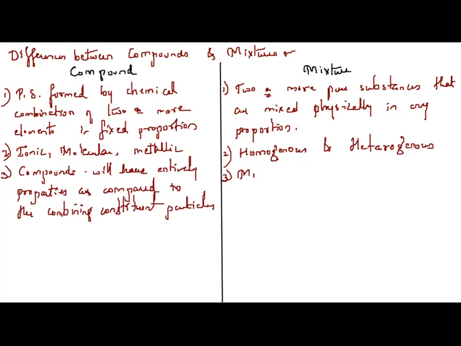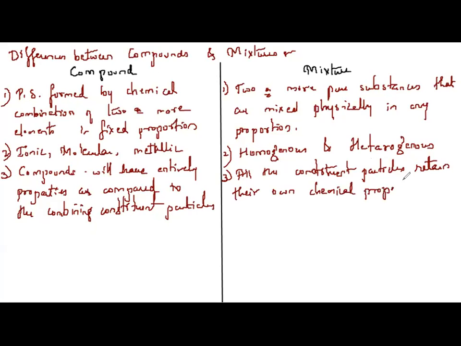In mixtures, all the constituent particles retain their own chemical properties.